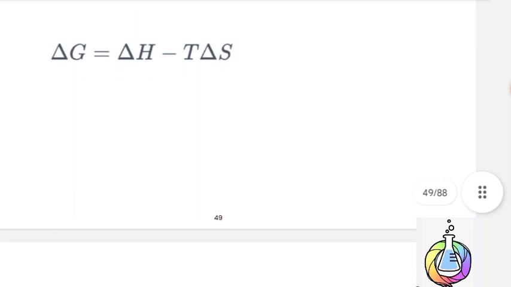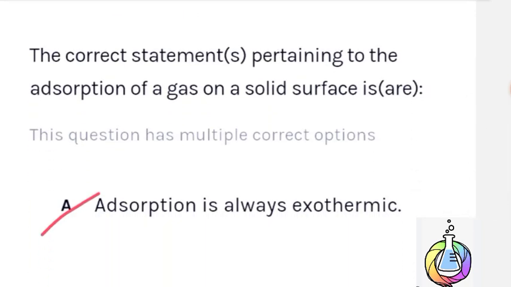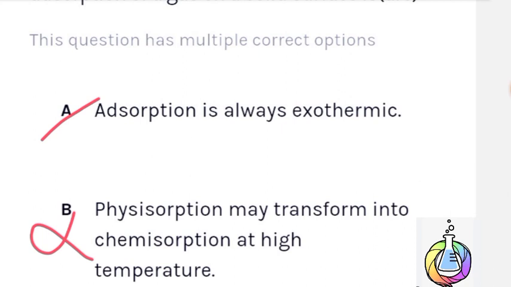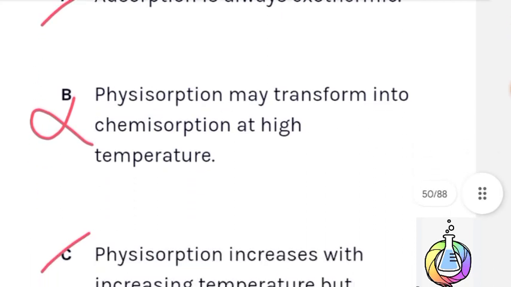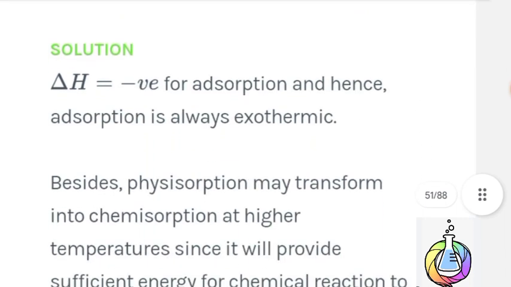Therefore, delta G is equal to delta H minus T delta S. The correct statement pertaining to the adsorption of a gas on a solid surface: adsorption is always exothermic. Option A is correct. Physisorption increases with increased temperature, but chemisorption decreases with increased temperature. Option C is also correct. Here is the solution.